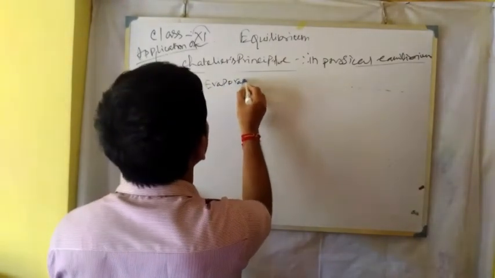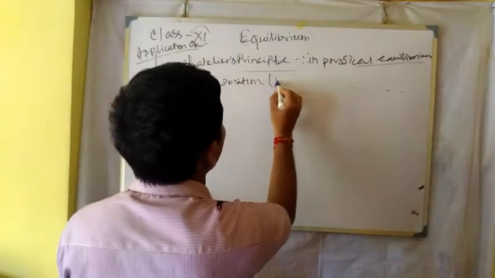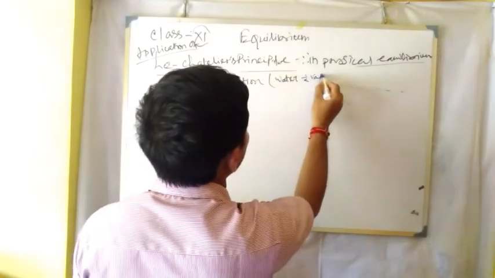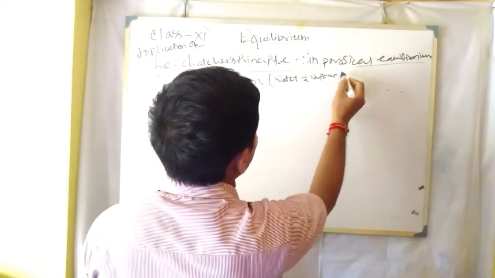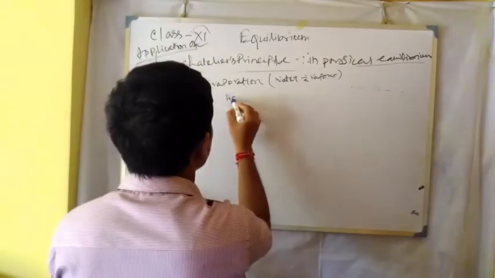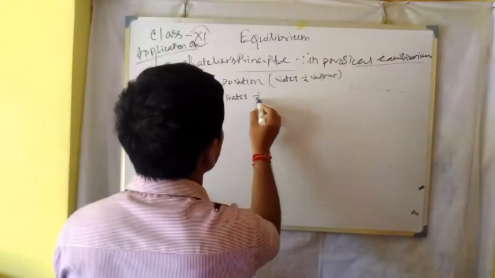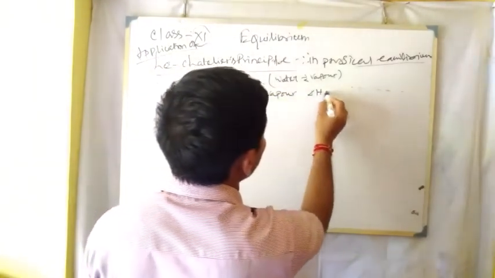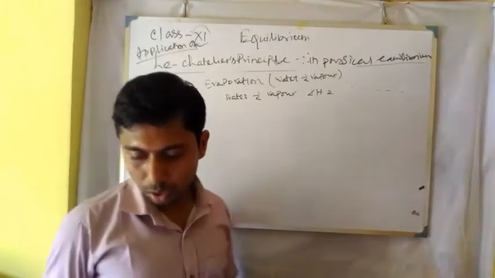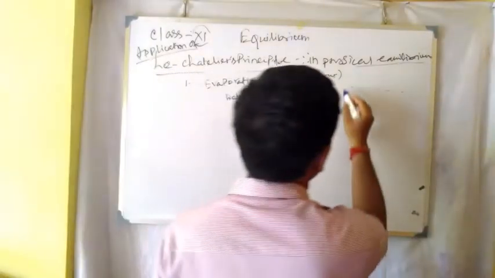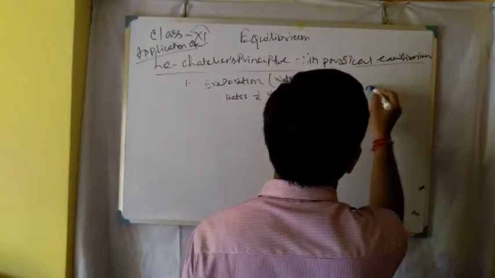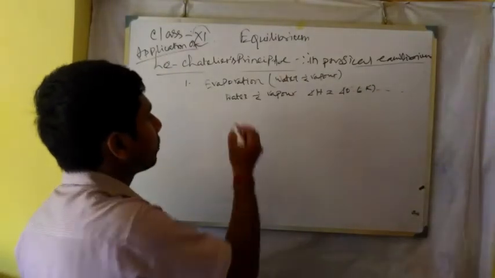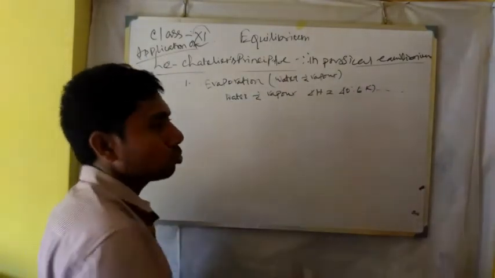So water to vapor is also an endothermic reaction. Delta H for this reaction is equal to 40.6 kilojoule. So when we increase the temperature, the favorable direction is from water to vapor.